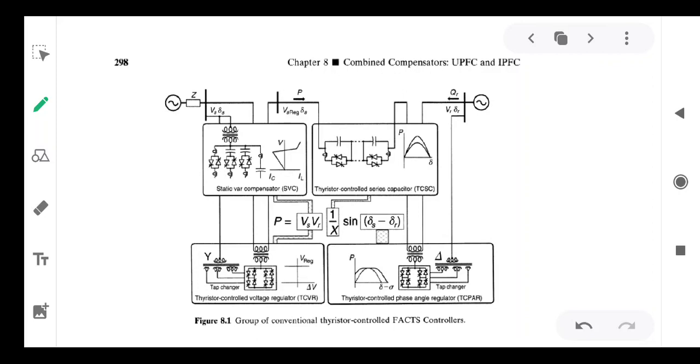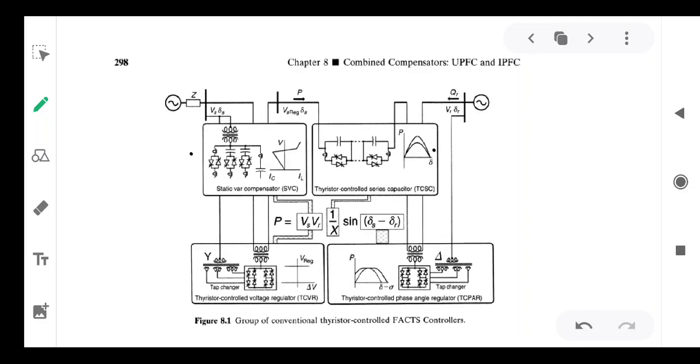So this circuit shows variable impedance type fast controllers. Very first one, the top one, is SVC, the variable impedance shunt controller. The second one, right side one, is TCSC, thyristor controlled series capacitor.